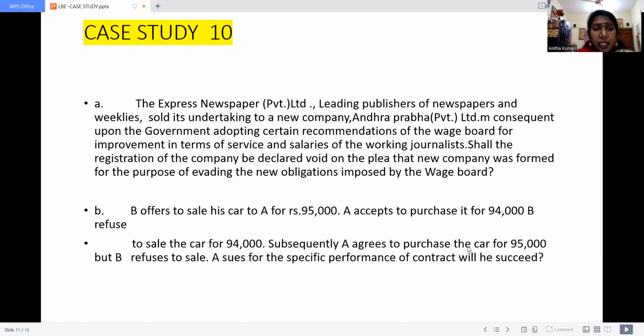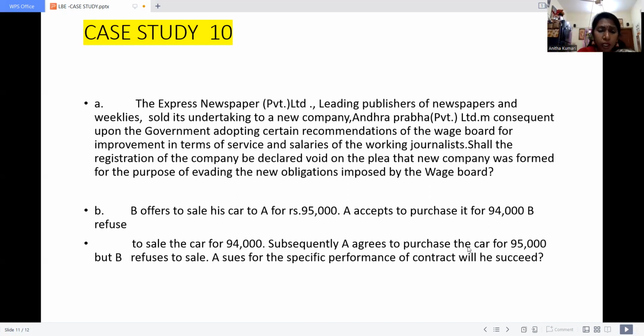Shall the registration of the company be declared void on the plea that the new company was formed for the purpose of evading the new obligation imposed by the wage board? No, it is not like that, because before the government announced, the company had sold their undertaking to the new company. After that only, the government announced the new regulations. So this particular contract is not considered to be void. Why? Because the purpose is not to evade the government tax or wage board. Due to their personal reason only, they have handed over their undertaking to the new company.